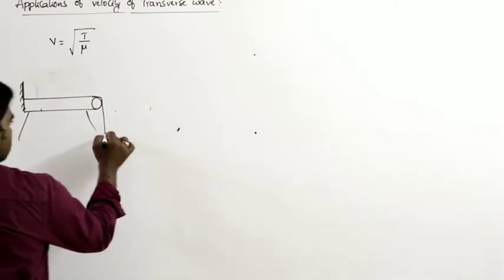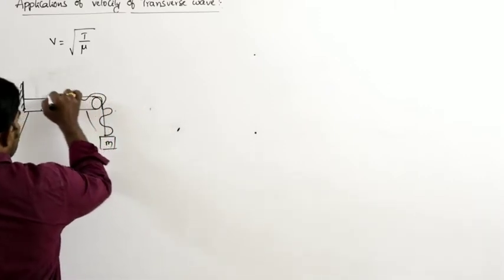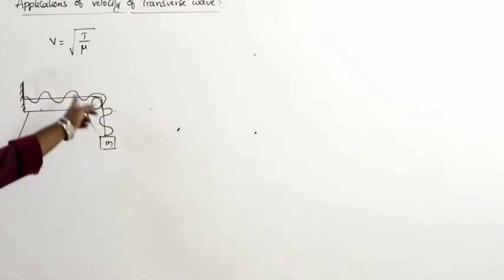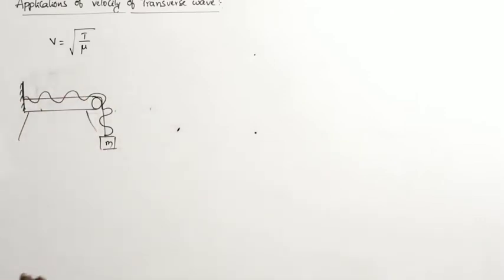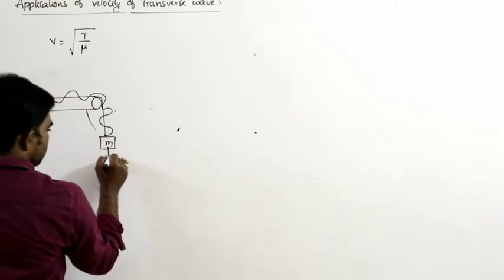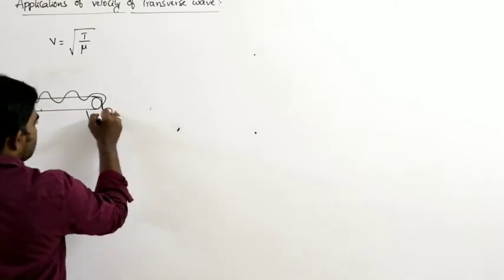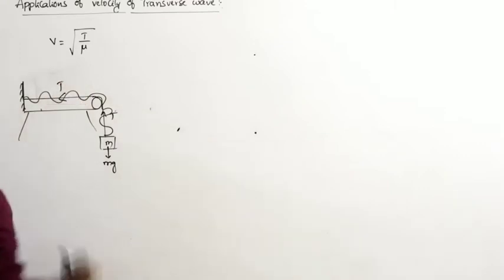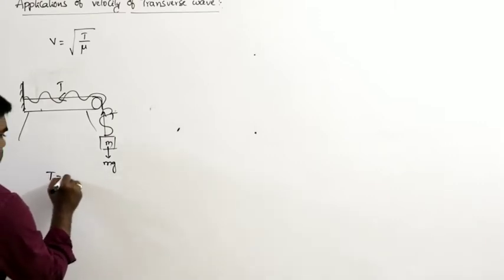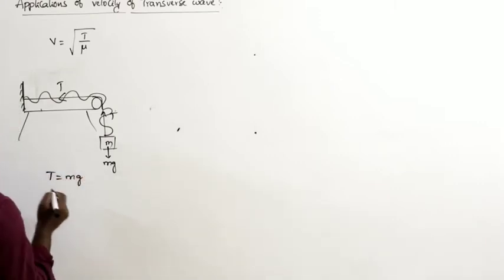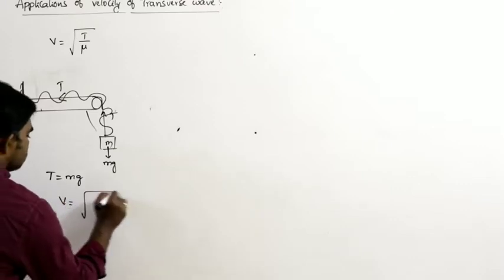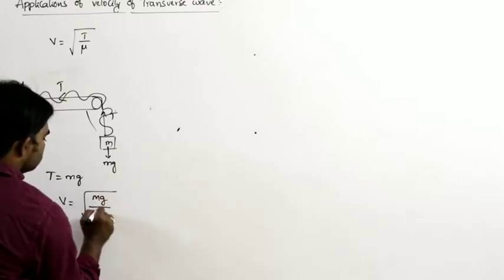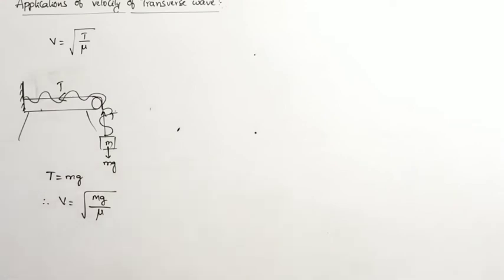So if the transverse wave is generated like this, what is the velocity in this situation? So here it is mg. So this is T and this is T. So tension in the string in this situation is mg. So therefore velocity can be written as square root of mg by mu.